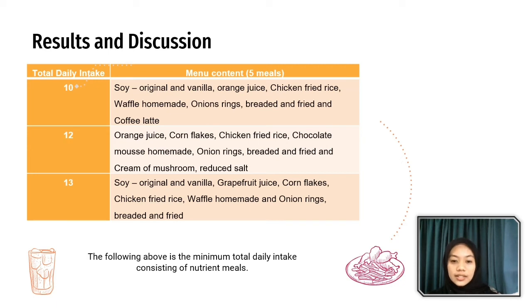And lastly, the third menu is soy original and vanilla, grapefruit juice, cornflake, chicken fried rice, wafer homemade, and onion rings, bread and fried. However, this menu might not satisfy the preference of meal because of the repeated choice of menu for 5 meals. Next, most of the total daily intake meals have a list of meals high in nutrients such as carbohydrate and calcium, which are chicken fried rice and onion rings, bread and fried.